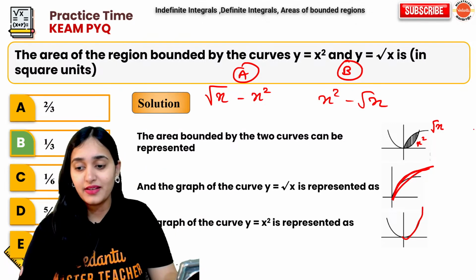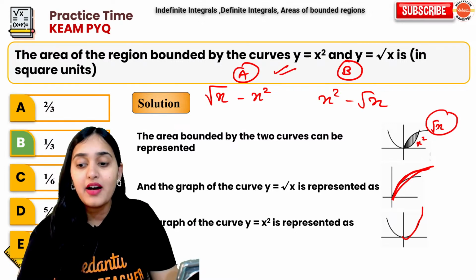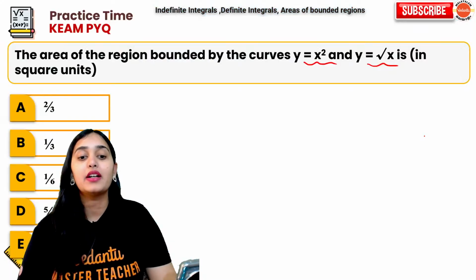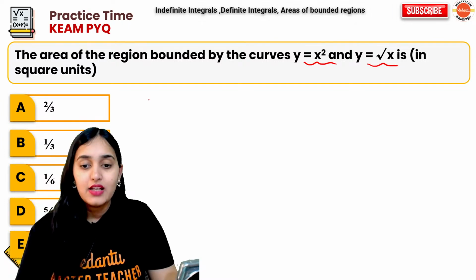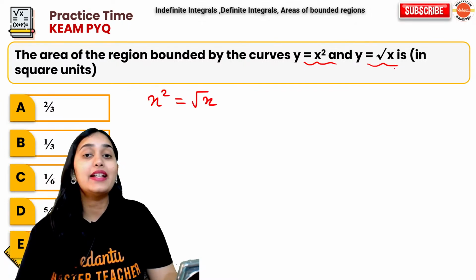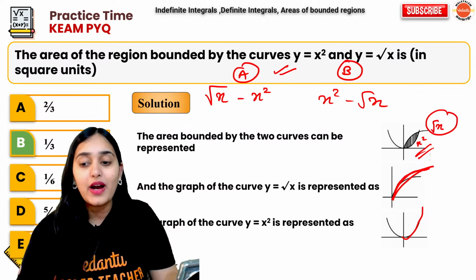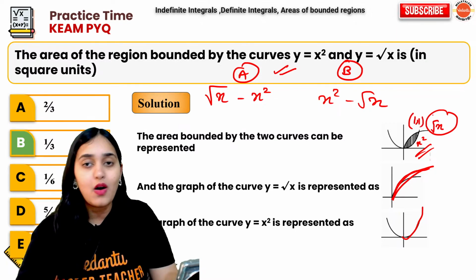You guys are too lazy. It will be option A. Why option A? Because this is above, this is below. First you have to find out from where to where you are integrating. So, x square is equal to root x. They will intersect at which point? They will intersect at 1, 1.